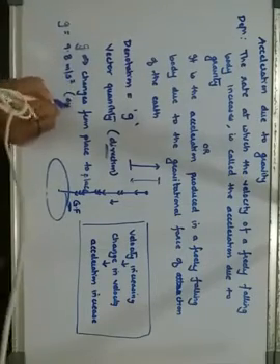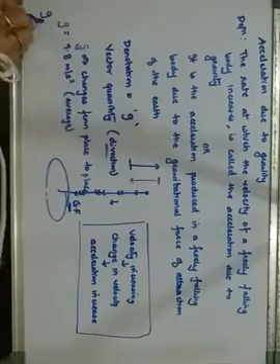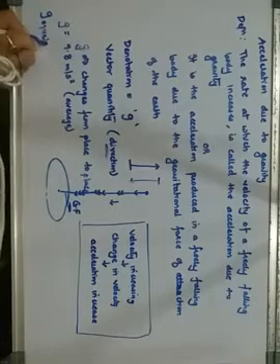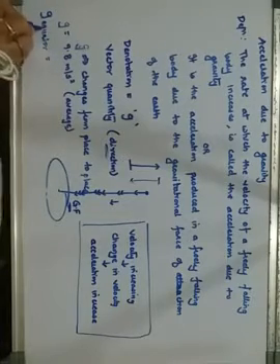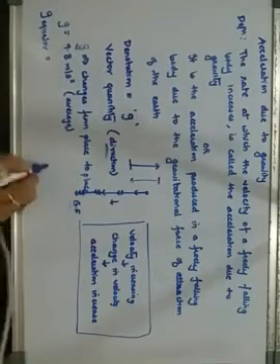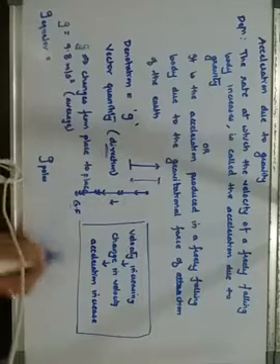That is an average value. But the value of g at the equator, what was the value at the equator, and the value of g on the poles.